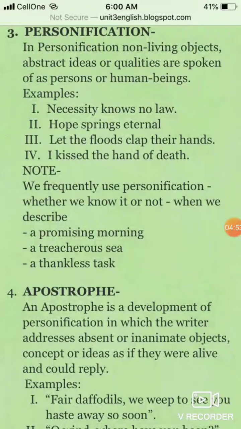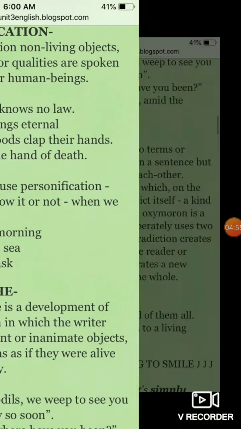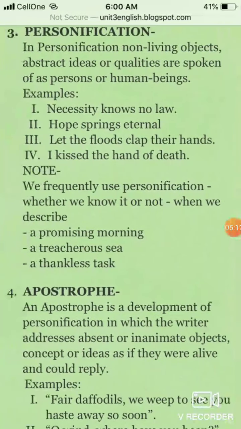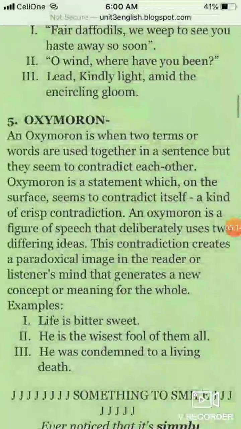So this is the example of apostrophe for all of you. A fair daffodil, we weep to see you haste away so soon. Next, O wind, where have you been? Next example: lead, kindly light, amid the encircling gloom. We talk to non-living objects as if they were living. If we address them, this is called apostrophe.